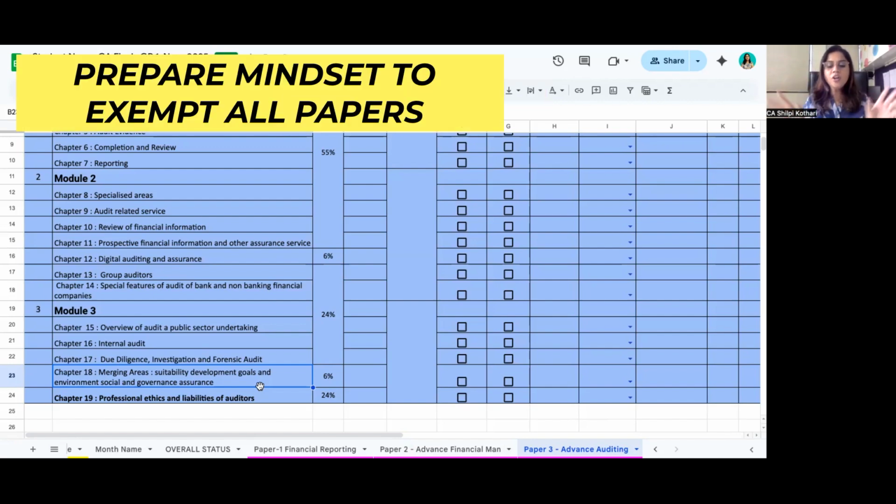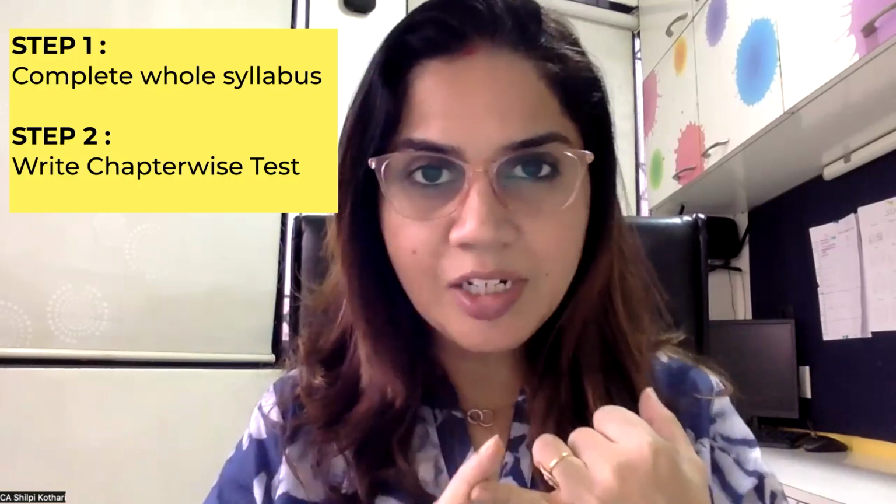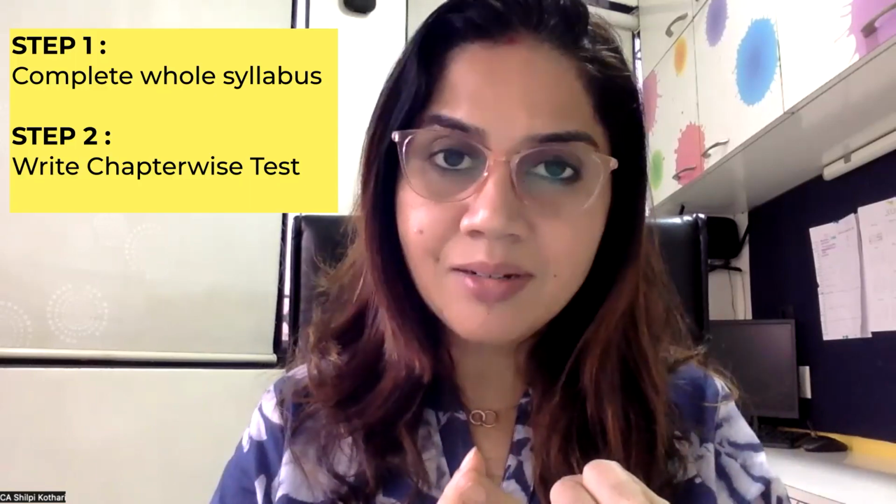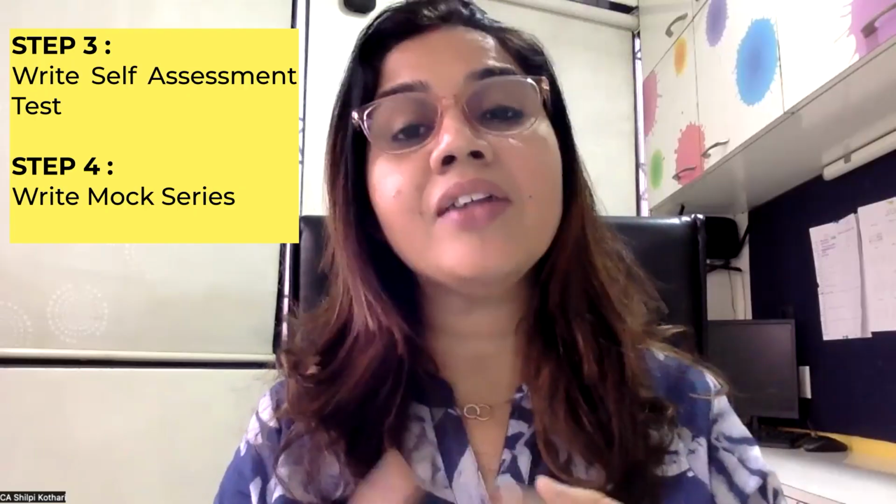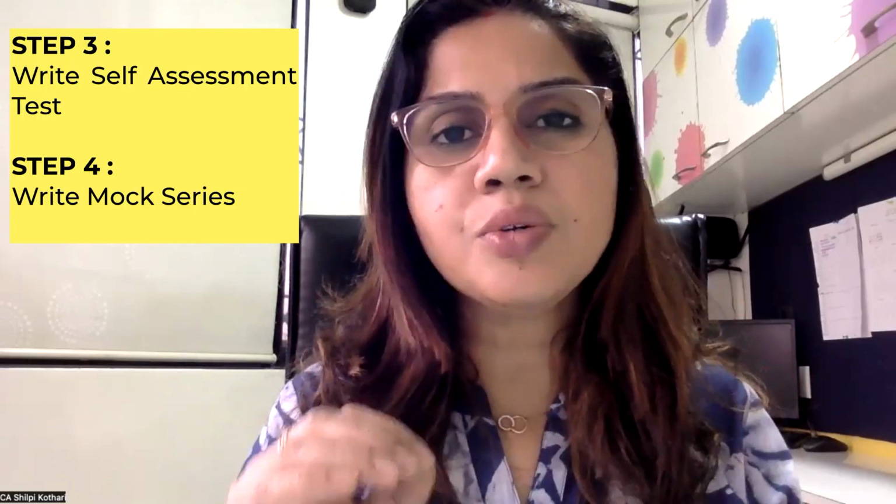So overall, if I talk about Group 1, you should always think every subject should be exempted. You should never think that FR and AFM will save the audit, or that audit is already problematic. If you think about 40 marks, I'm 100% sure the institute will give you only 20 or 25 marks. So for scoring more in the exam, you need to first complete your syllabus, then write tests, also write self-assessment tests, and finally mocks. This is going to create magic in your preparation.